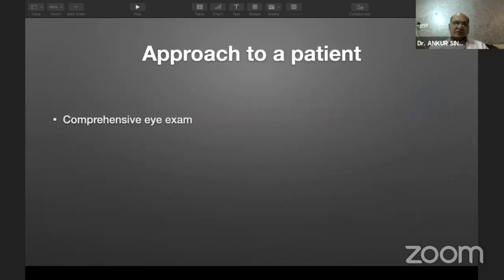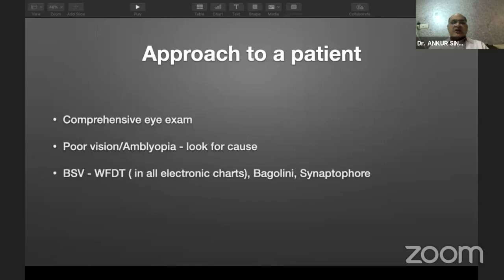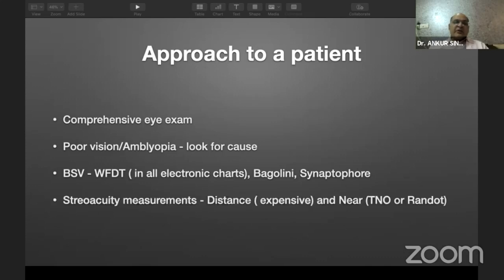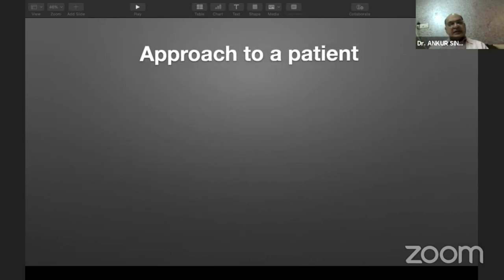Now, how do we approach a patient? We have to have a comprehensive eye exam, and look for causes of amblyopia and poor vision, because they are not associated with IDS. Check for binocular single vision. We have the Worth 4-dot test, which is available in almost all electronic charts. We can also test with Bagolini's and synoptophore. Stereo acuity measurement should be done for distance and near. TNO, Randot, and Titmus fly tests are easily available these days.